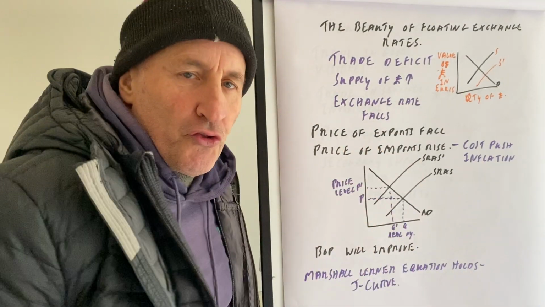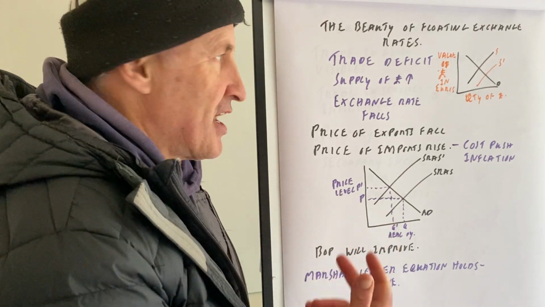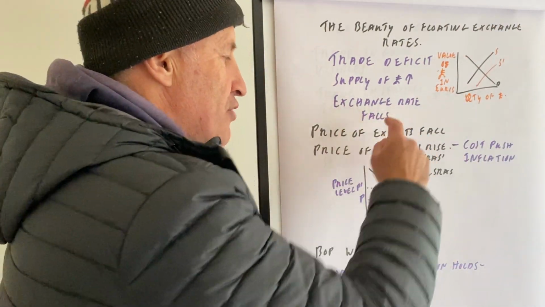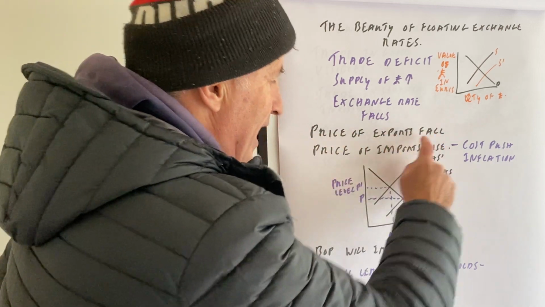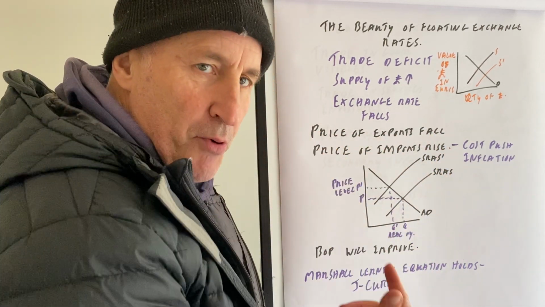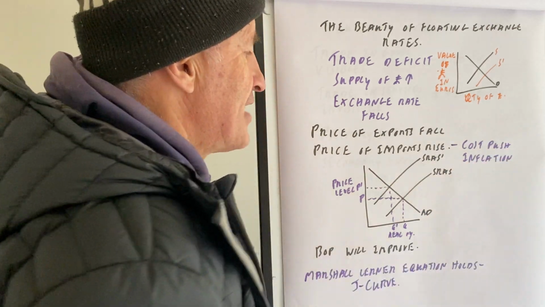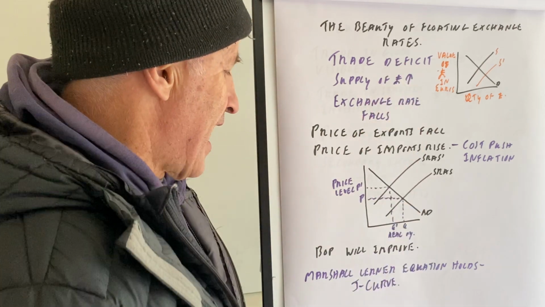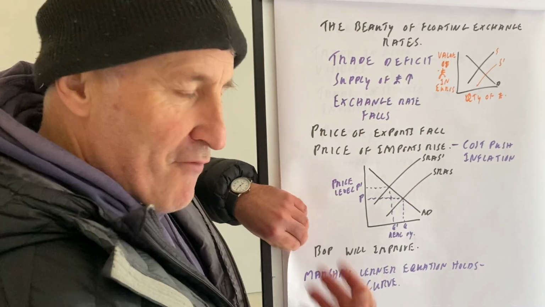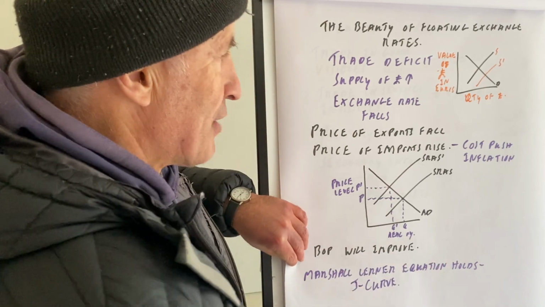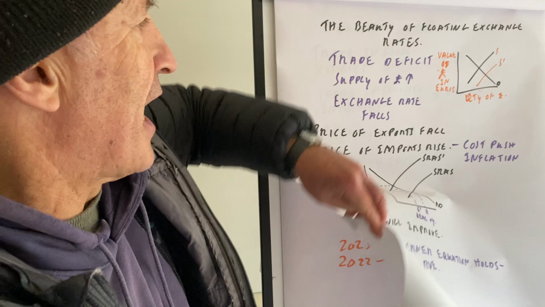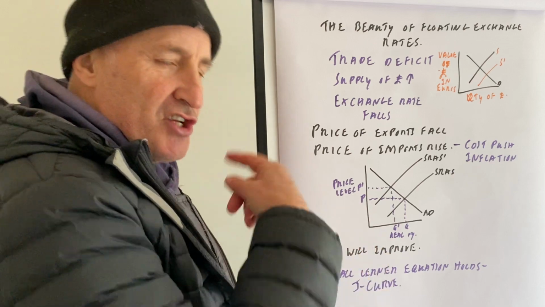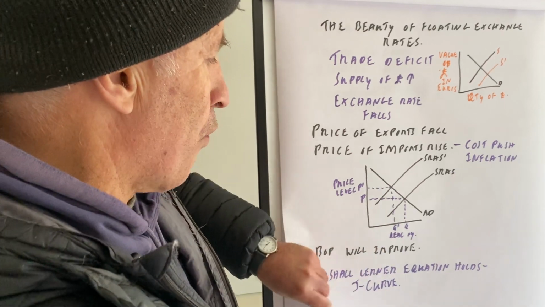Right, there is a phrase called the beauty of floating exchange rates. This is it. Trade deficits, supply of sterling increases, therefore the exchange rate goes down. Exchange rate falls, therefore the price of exports will go down, the price of imports will rise. The price of imports going up could create cost push inflation. We could draw this diagram here. This is a cost push inflation diagram. We will move from there to there. The balance of payments should improve. However, we then need to look at the Marshall-Lerner condition and also the J curve on there as well. But essentially the idea is a trade deficit will correct itself because the exchange rate will fall and therefore the balance of payments will improve.